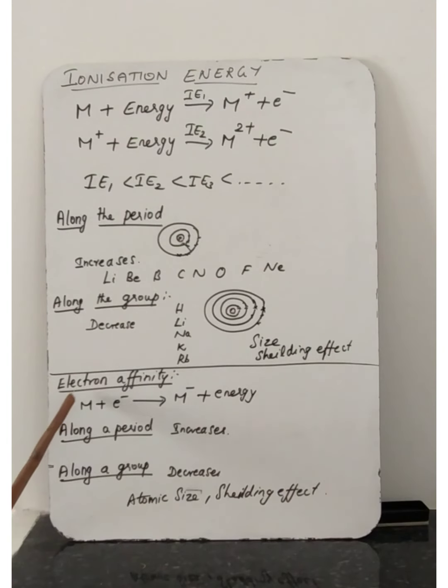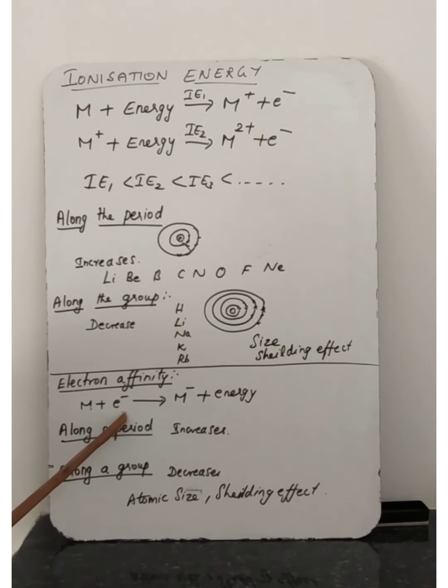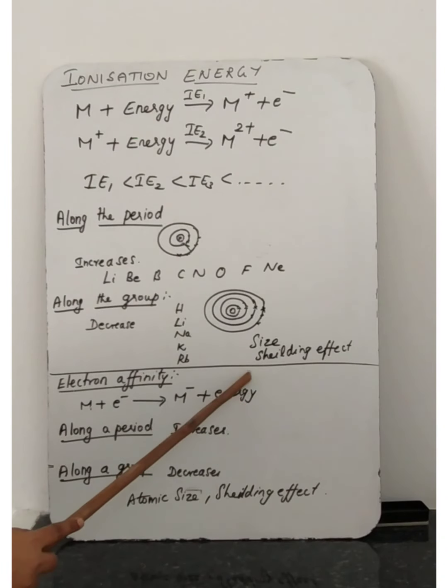So when one isolated gaseous atom gains one electron, that atom becomes negatively charged. At the same time, it gains an electron, so it would have more energy, and that extra energy is released. That energy is called electron affinity, or we can say electron gain enthalpy. Understand? Enthalpy is nothing but energy.